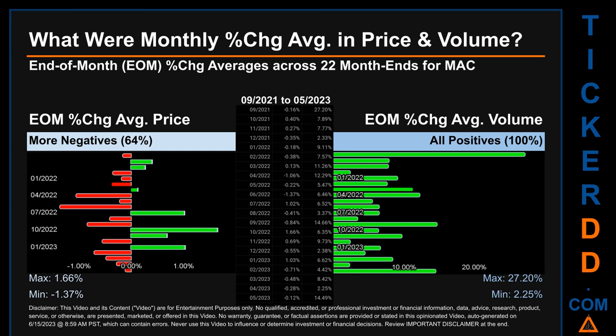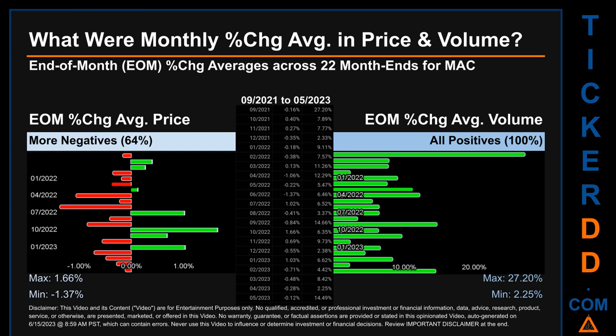From 09/2021 to 05/2023, out of 22 month ends, 14 had a negative percentage change in average price. Meaning 64% of month ends saw a negative percentage change in average price. In terms of volume, 22 out of 22 month ends had a positive percentage change. That is 100% of month ends saw a positive percentage change in average volume.